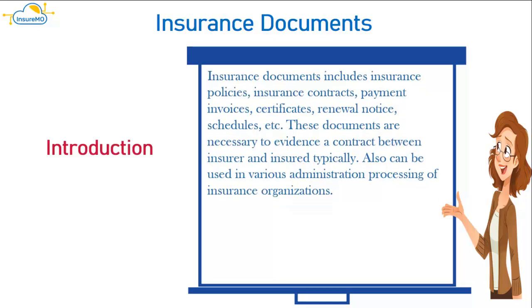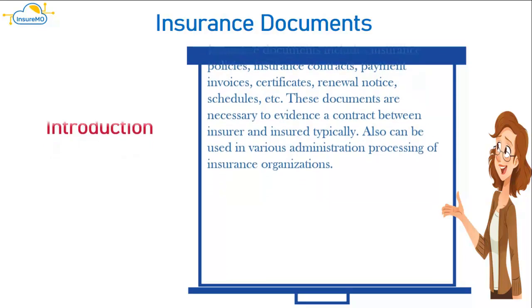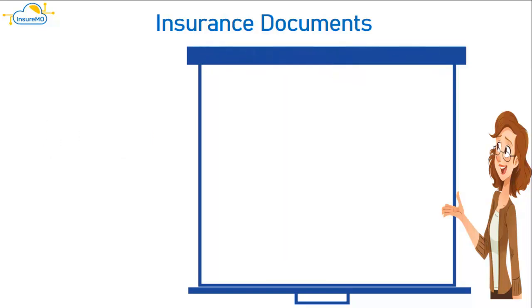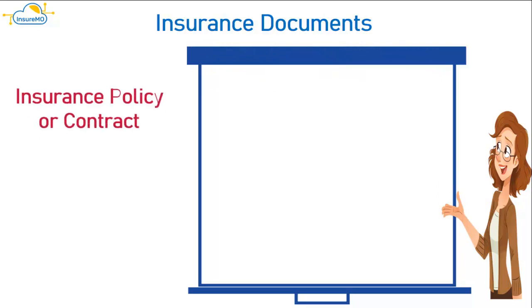Insurance documents include insurance policies, insurance contracts, payment invoices, certificates, renewal notices, schedules, etc. These documents are necessary to evidence a contract between insurer and insured typically. Also, they can be used in various administration processing of insurance organizations. We will see each document type in detail now.